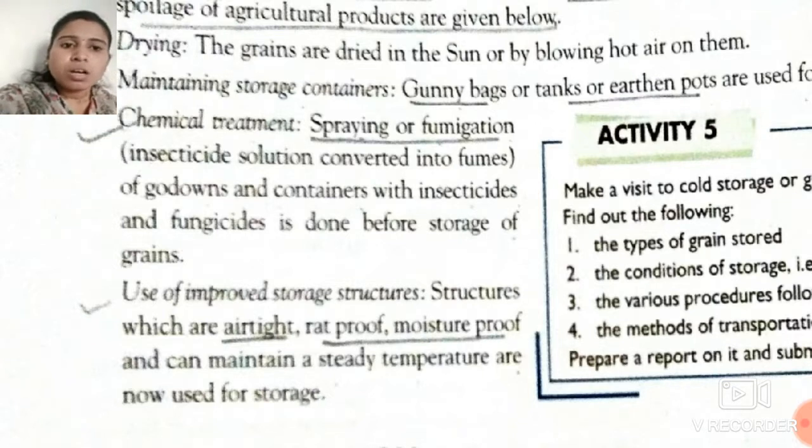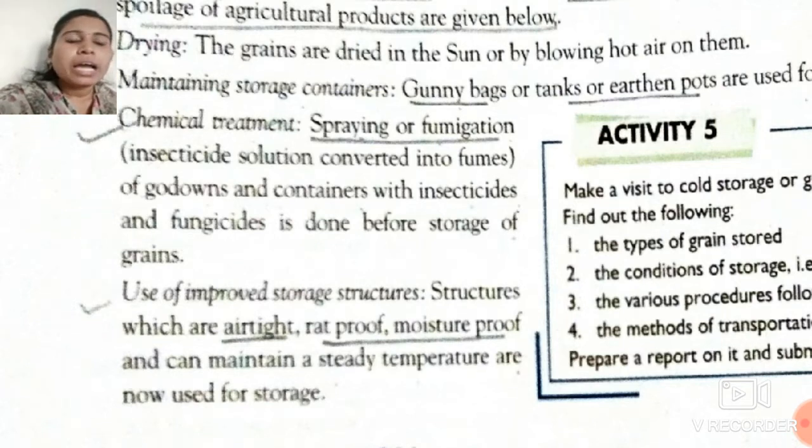We have to improve that structure by making it airtight, meaning no more air, rat proof so no rats can come over there, and moisture proof, and it can maintain a steady temperature, so these are now used for storage. We also have to maintain a certain steady temperature.